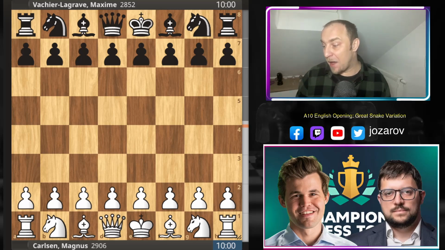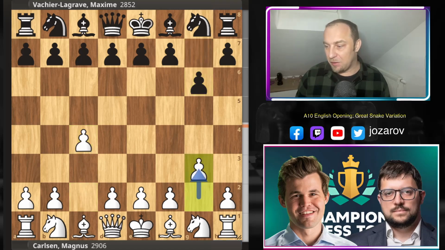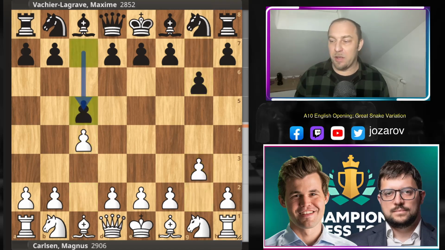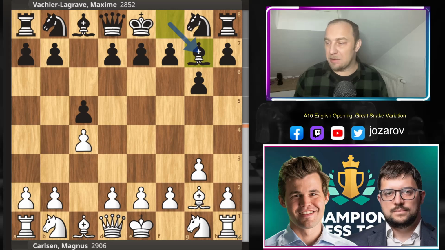So with white, Magnus opened with the move c4, the English opening. We have now the move g6, the great snake variation, and after move g3, we have now the symmetrical stuff here. c5 also by MVL. Magnus continues with the development. Also, Maxime repeats the moves.